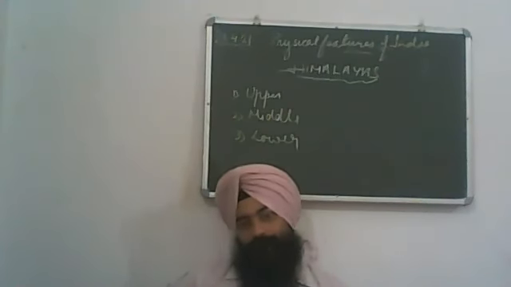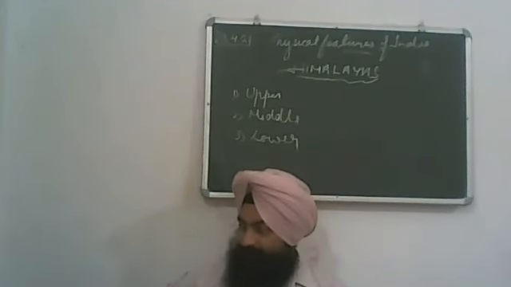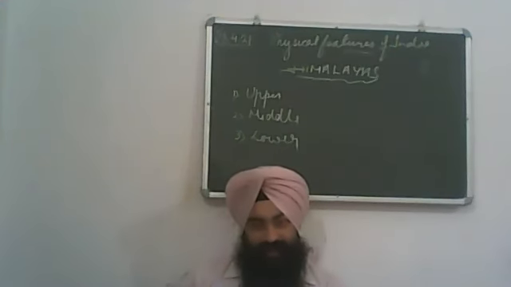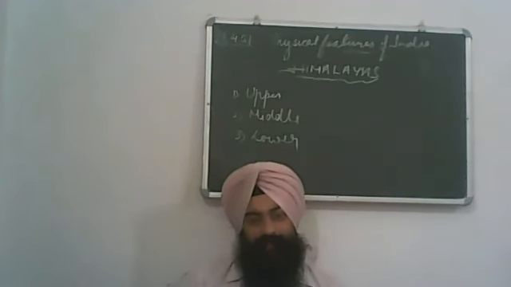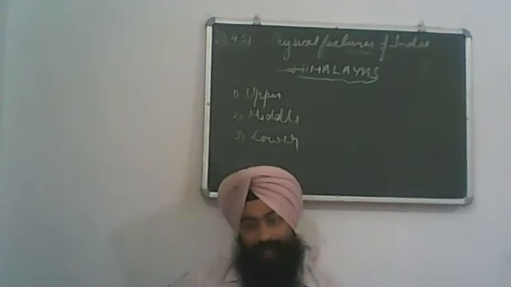In Punjab, they are the result of five rivers, five tributaries of Indus: Chenab, Jhelum, Ravi, Satluj, and Byas. I'm repeating again: Satluj, Byas, Ravi, Jhelum, and Chenab. These five rivers deposited sediments along.